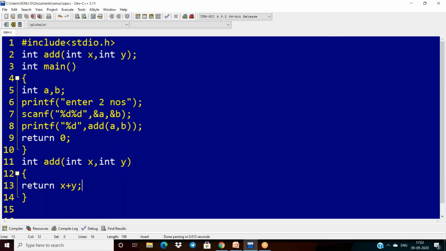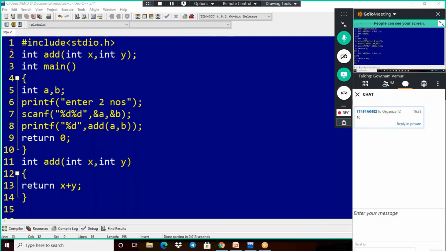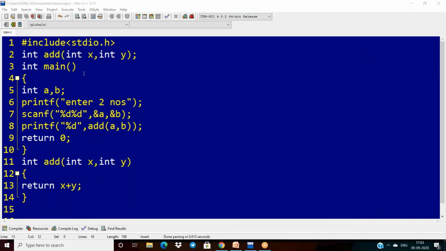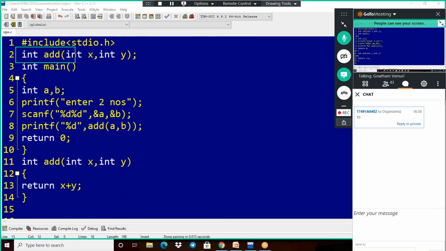Sir, my question: what is this first one? Function declaration. What is the second one? This is function call. And this is function definition.